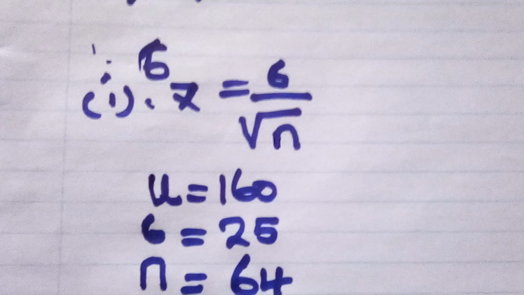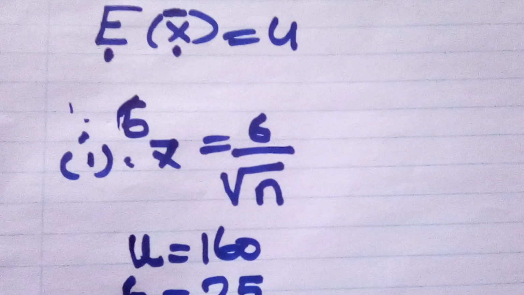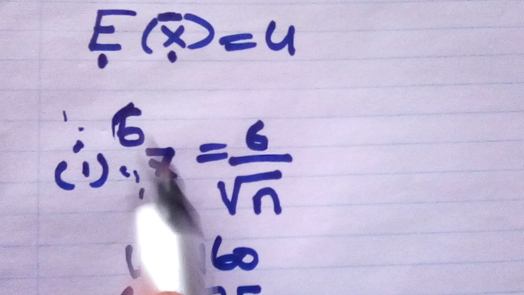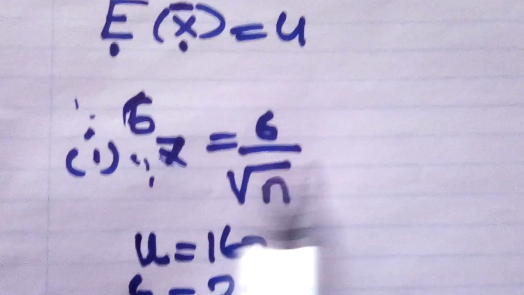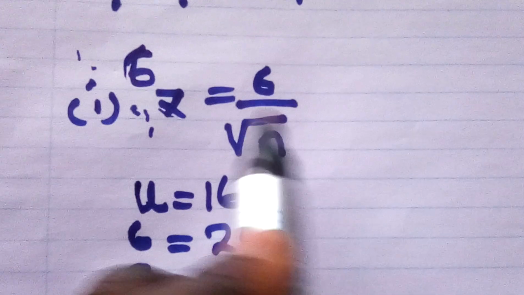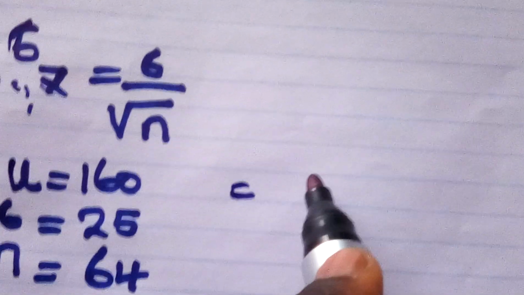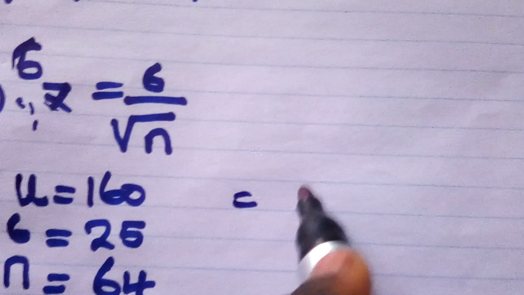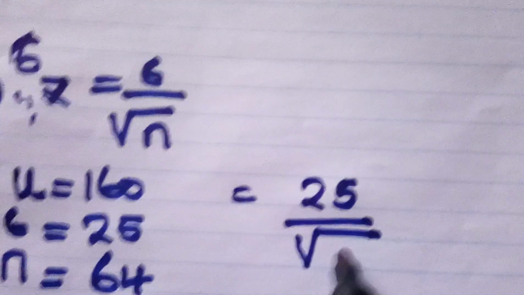Now remember, when we are working with the standard error of the mean, remember to use this formula. Standard error of the mean is equal to standard deviation over root n. N, we call it the random sample size. So we have a standard deviation of 25 over root 64.